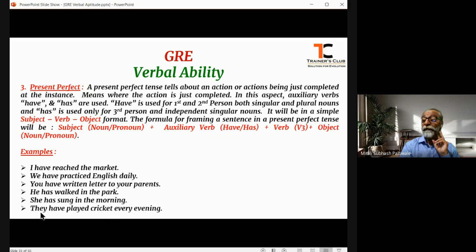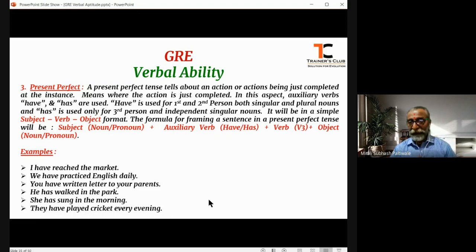In the same way, if the subject is third person plural, then again, instead of has, we use have. They have played cricket every evening. Play is a regular verb. Play, played, played. They have played cricket every evening.